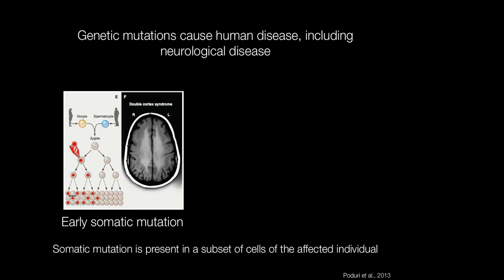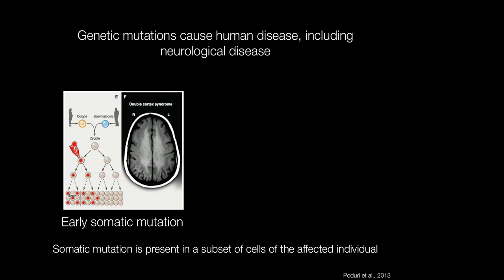More recently, we have realized the importance of what are called somatic mutations in non-cancerous diseases, including neurological and neurodevelopmental diseases. So somatic mutations are mutations that occur post-zygotically, which means that they're present in only a subset of cells of the affected individual. Specifically, the mutation will only be present in daughter cells of the originally mutated cell. If a somatic mutation occurs relatively early in development, as illustrated here, it might be present in multiple tissues throughout the body, including brain and non-brain tissues. And this means that it might still be identifiable from clinically accessible tissues like blood or saliva.